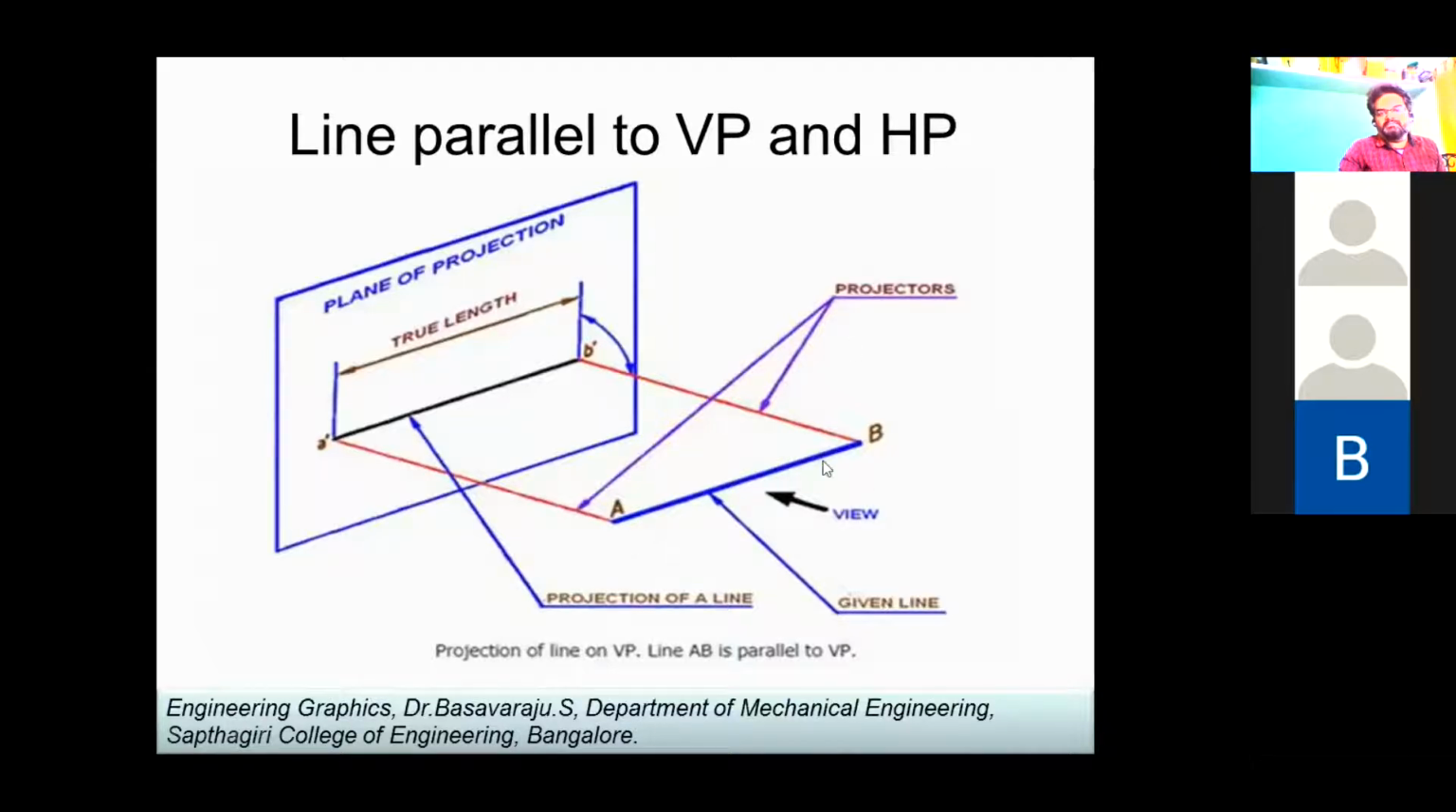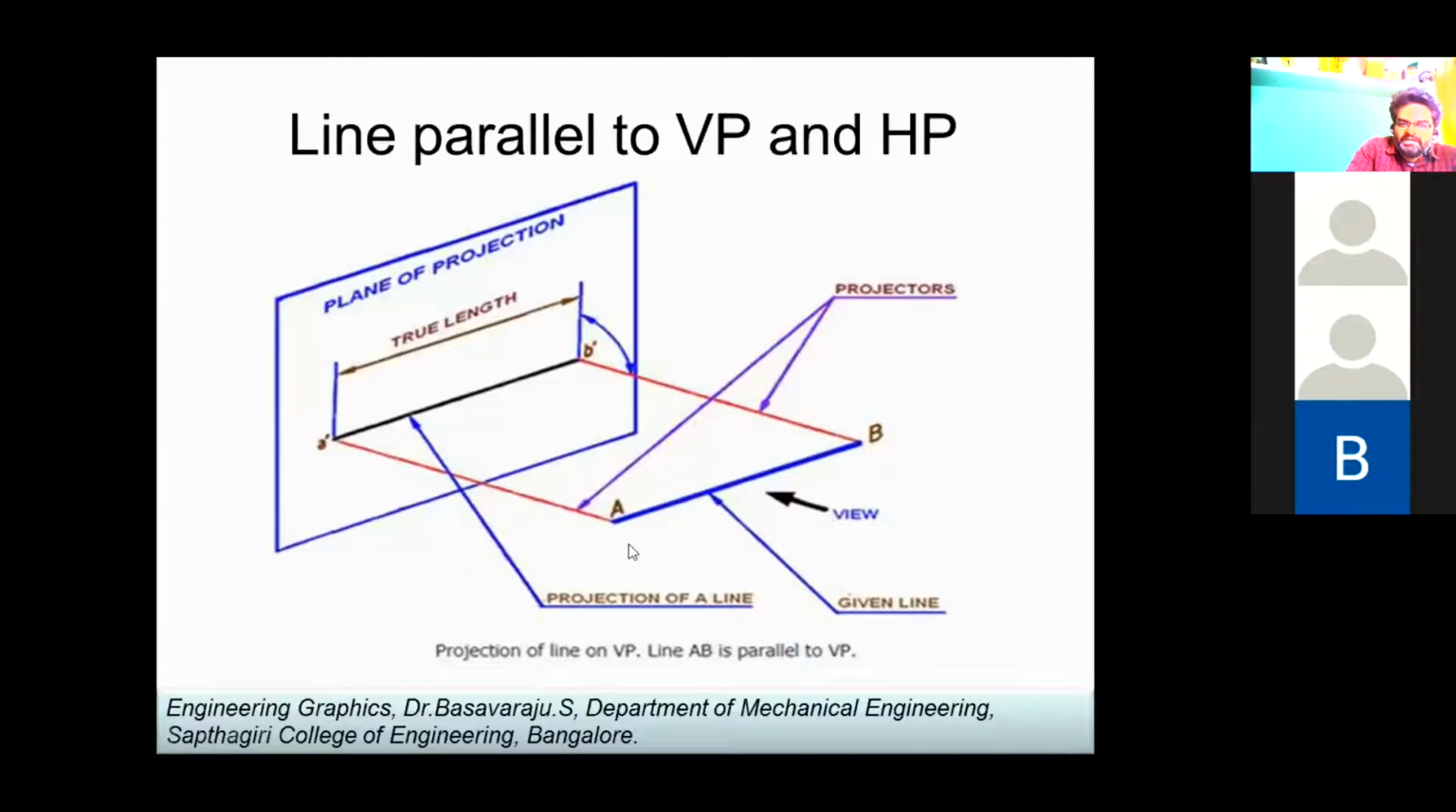This was the first condition, line parallel to VP as well as HP. This is the name of the line AB. This is a particular line that I am imagining for 60 mm, 70 mm, 80 mm, whatever length it can be. Its actual name is capital A and capital B. I am seeing it in the front view and representing its front view A dash and B dash. So this front view will have the exact length of this line, whatever the given line is, the same dimension.